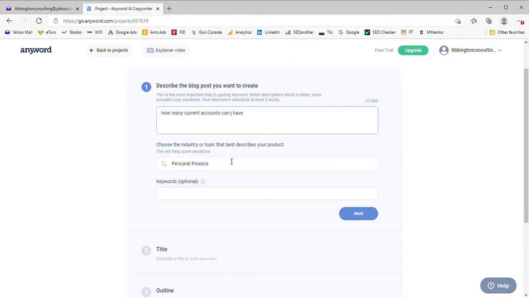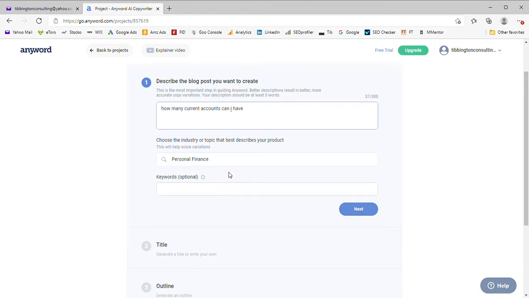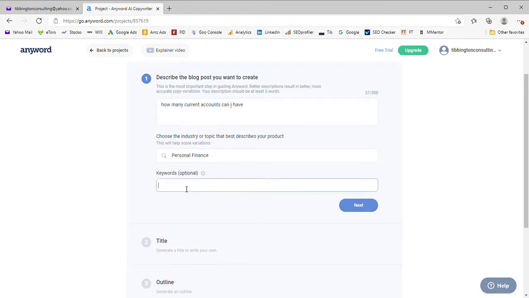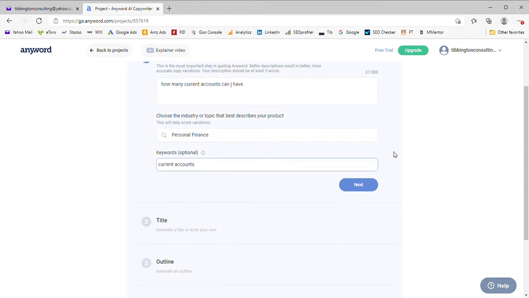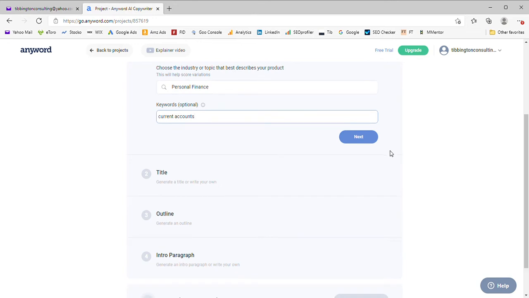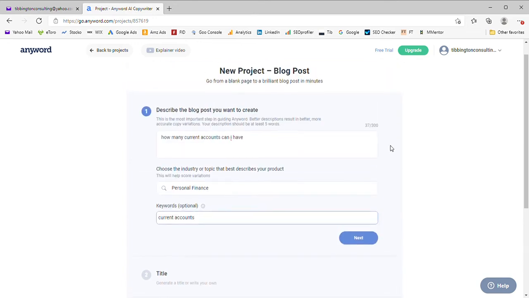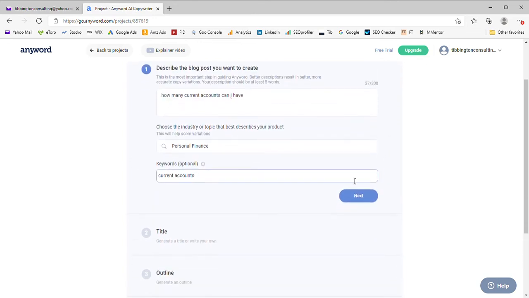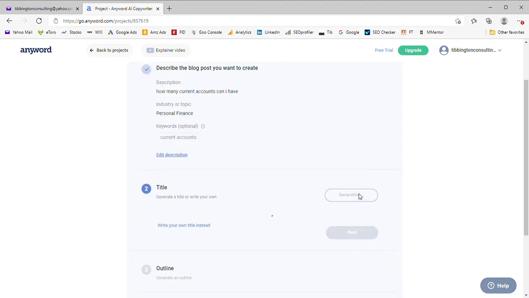The product category is personal finance, and the keywords I'm going to say are current accounts. So it will put current accounts in somewhere in the body, and probably in the intro and headline. So that's the first thing we've done. The second thing is to hit next, and it will come up with a title.